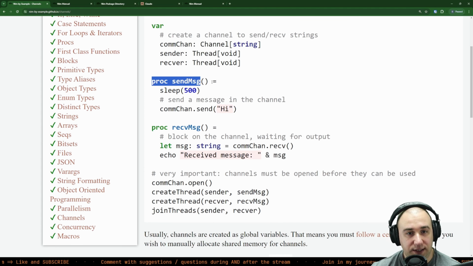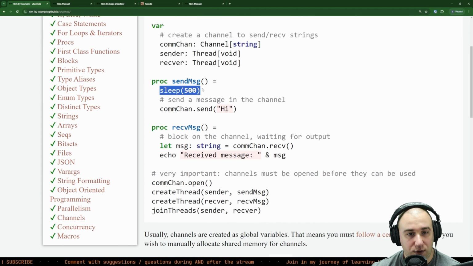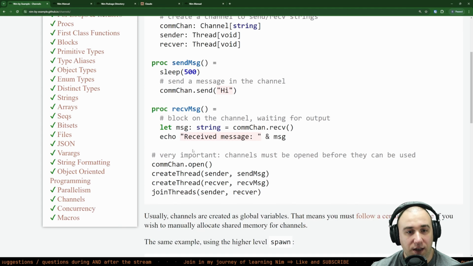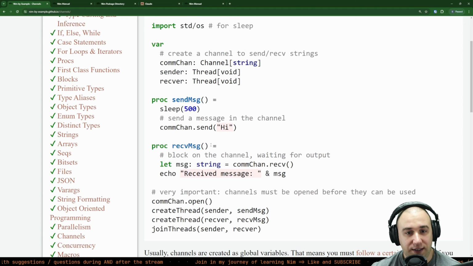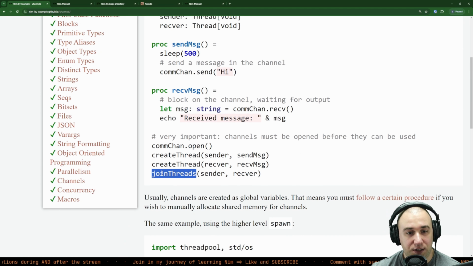And then we have the send message procedure that sleeps for half a second and then sends the message: com channel, send hi, okay? And then we have receive message, which blocks on the channel waiting for output, let message. We're basically going to wait to receive the message and then echo it. Very important: channels must be opened before they can be used. So we open our channel, we create the sender thread, and we provide it with send message. I already know that this needs a thread label, the same as this one. And then we just wait for them to finish.